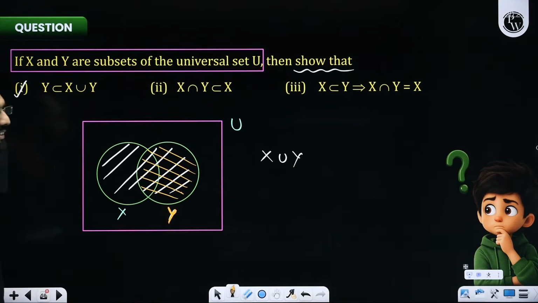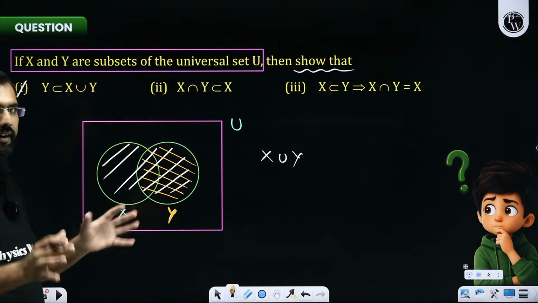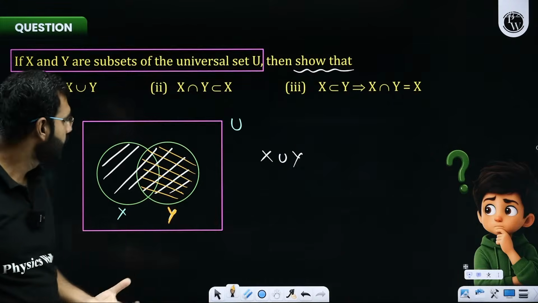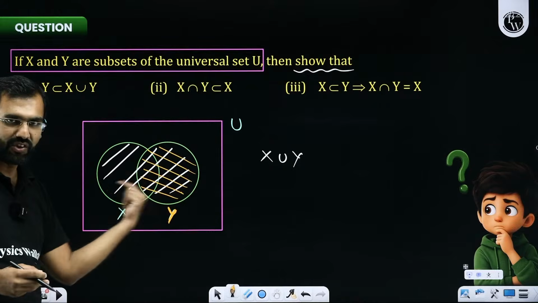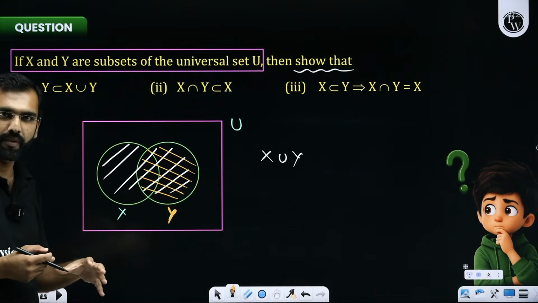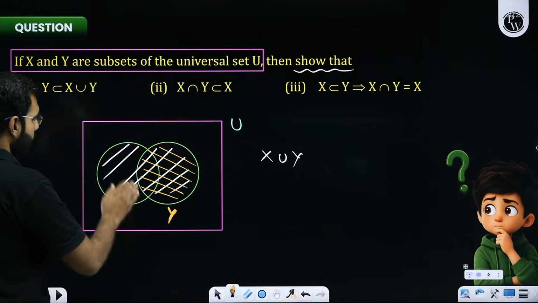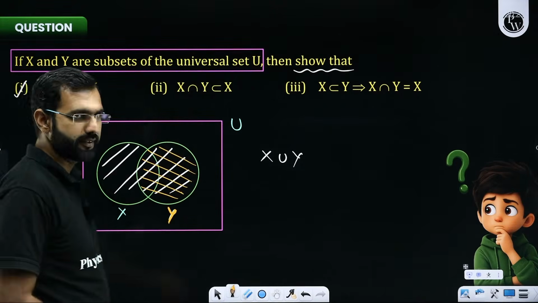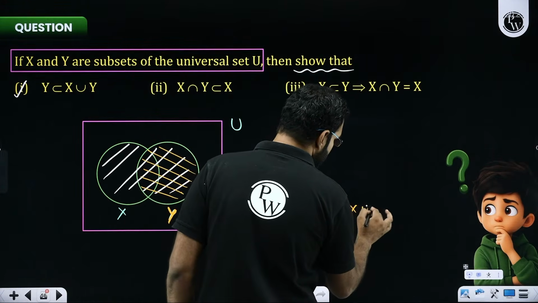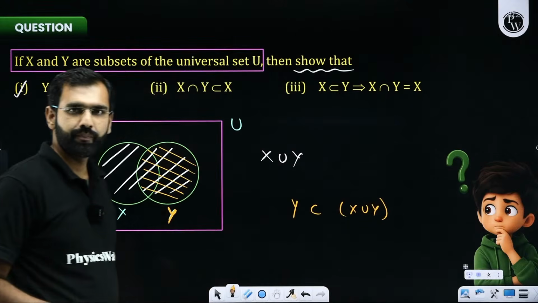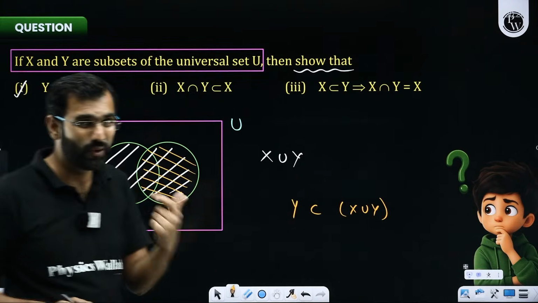Now, how do you define subsets? Subset means elements which are taken part or out from a bigger set. So I hope Y is clearly taken from this bigger white set. Region-wise, if I talk about the white region and the yellow region, the yellow region is clearly a part of the white region. Are you getting my point? Yes or no, everybody? So will I not say that if somebody asks me whether Y is a subset of X union Y, that's true? Because Y is clearly a region which I have taken out of X union Y.